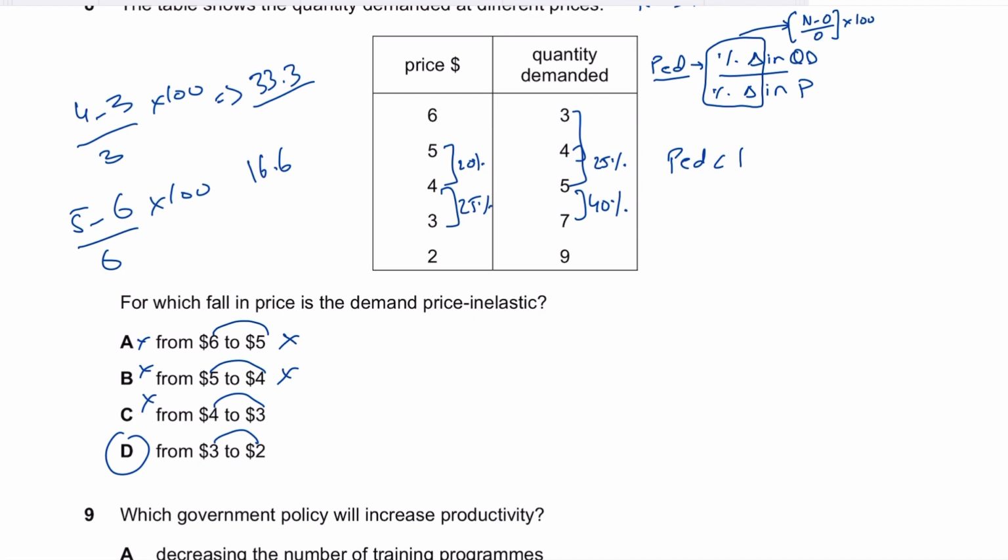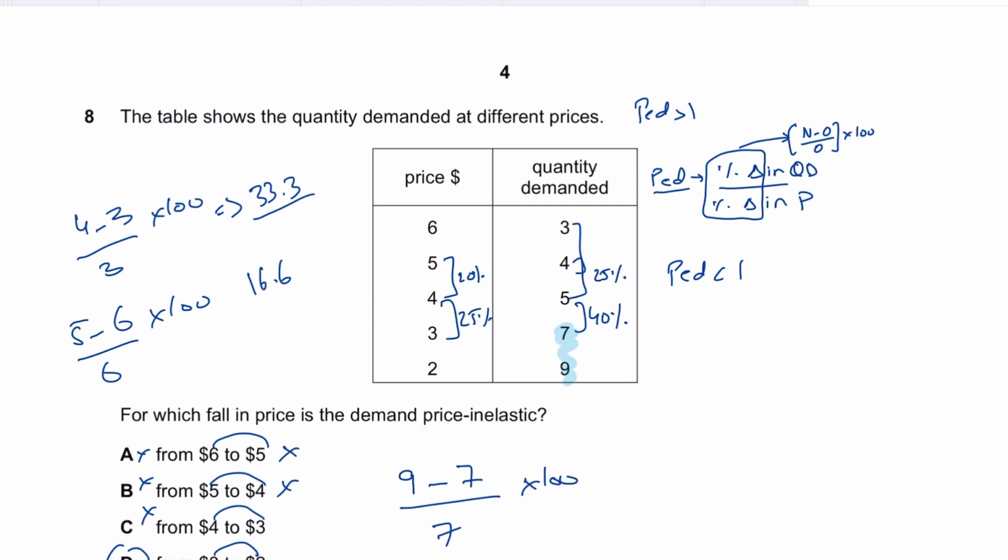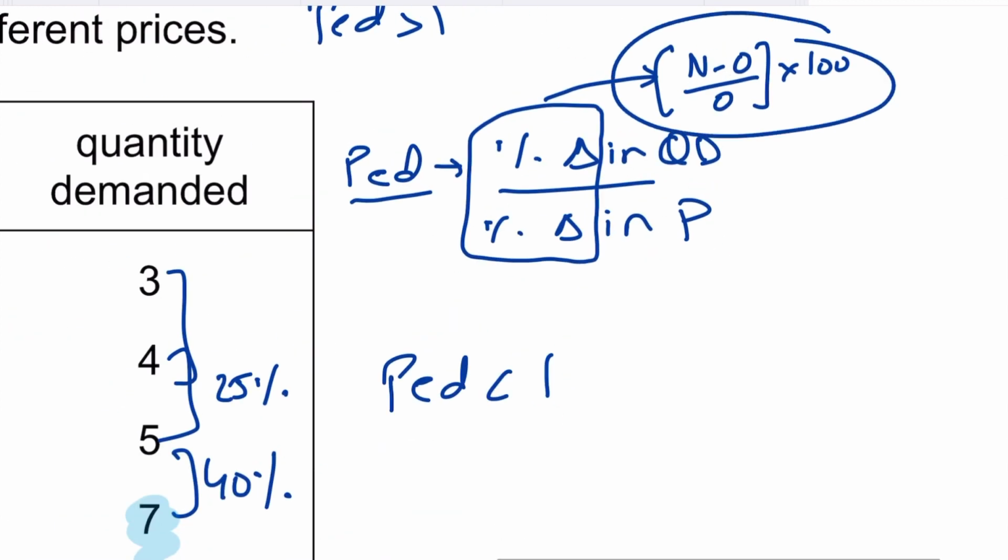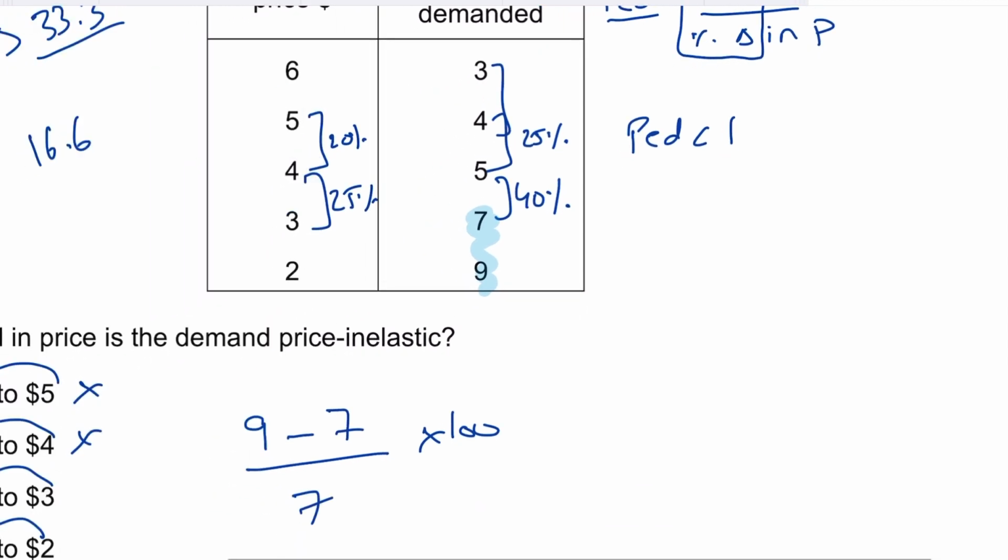You calculate the percentage change in quantity demanded from 7 to 9 if the price falls from 3 to 2. So basically the new quantity would be 9 minus the old quantity 7 over the old quantity, that is 7 times 100. This is the same formula that I just mentioned. So it should be 9 minus 7 over 7 times 100, which gives approximately 29%.